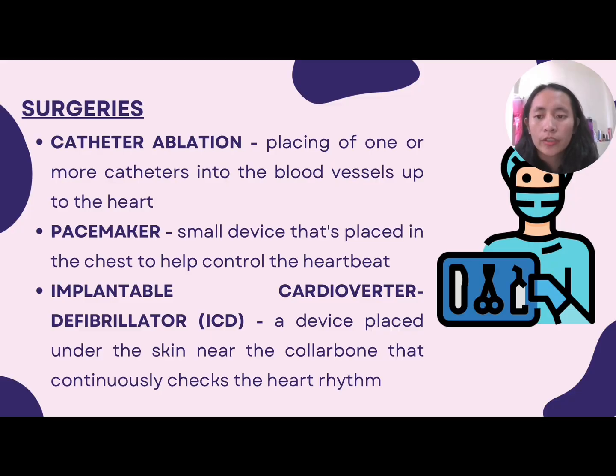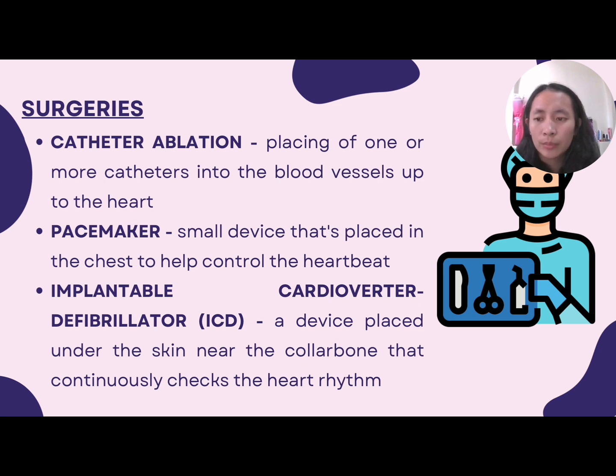Treatment for heart arrhythmias may also involve a procedure or surgery to place a heart device in the patient's body. Types of procedures and surgeries used to treat heart arrhythmias include catheter ablation, pacemaker, implantable cardioverter defibrillator or the ICD, maze procedure, and lastly the coronary bypass graft surgery.